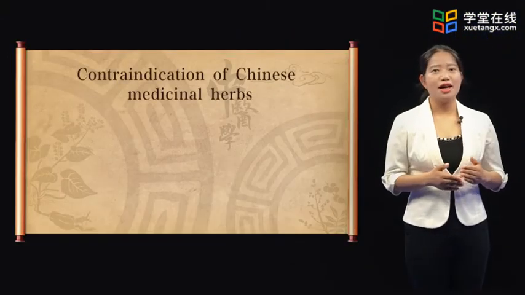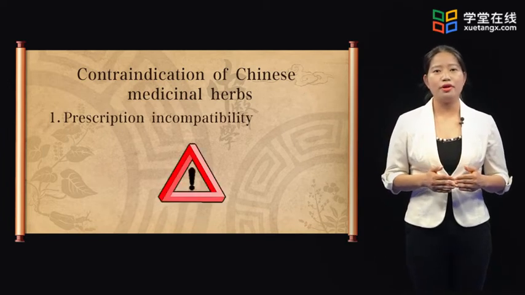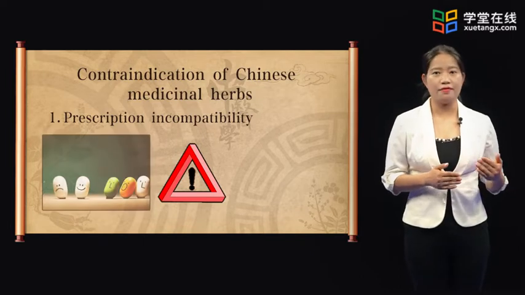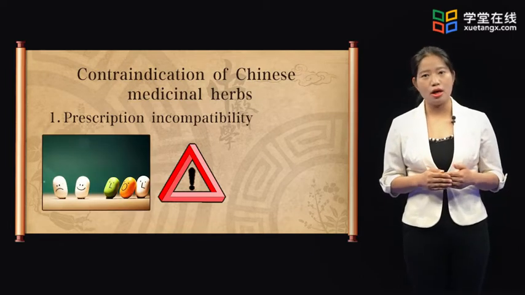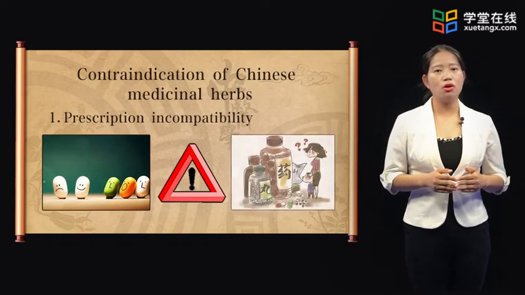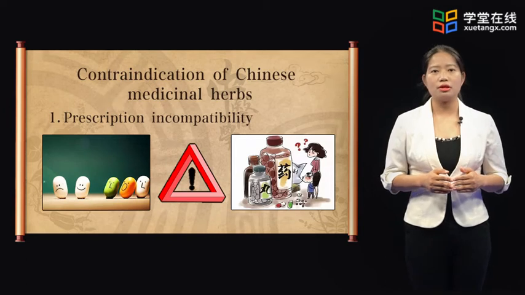Herbal medicine can not only produce actions of treating and preventing disorders, but also have harmful effects to human beings. When learning medicinal properties, we should not only know their therapeutic effects, but also grasp their harmful actions produced after taken.